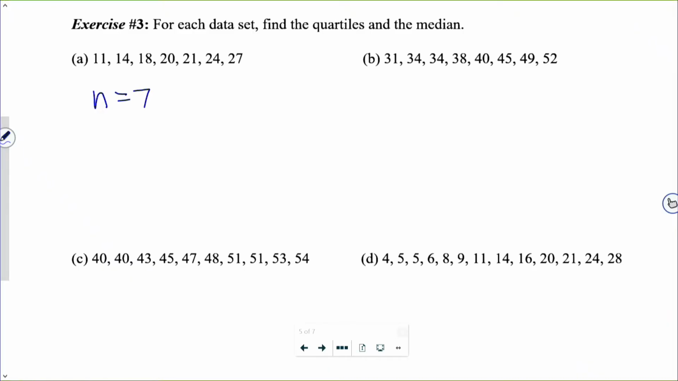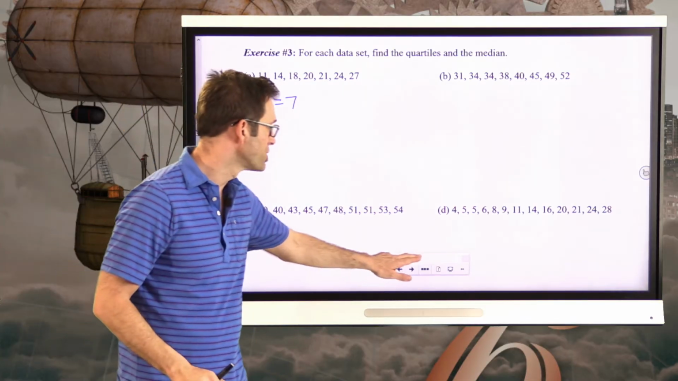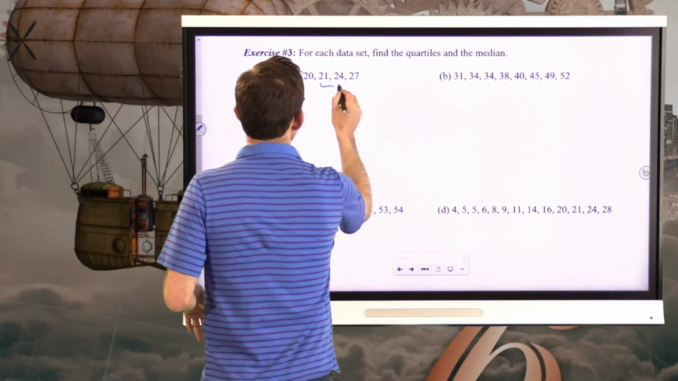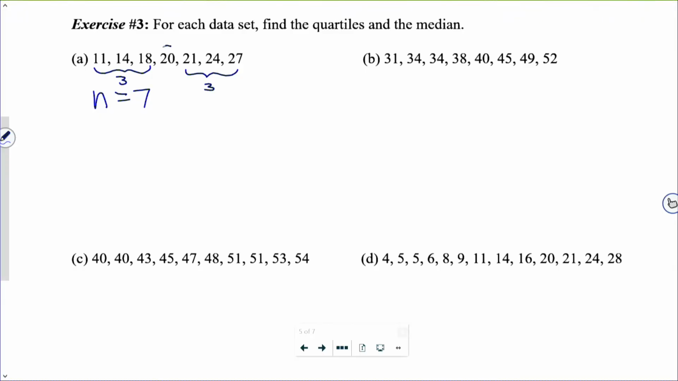Now, we always want to find the median first. Always, always, always find the median first. So if there's 7 data points, that means there's 3 and 3, and our median is going to be equal to 20.